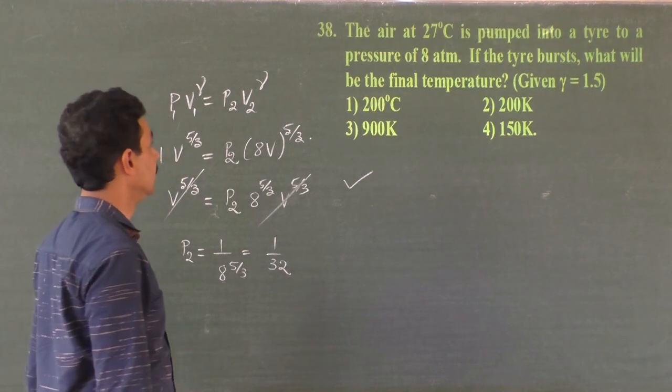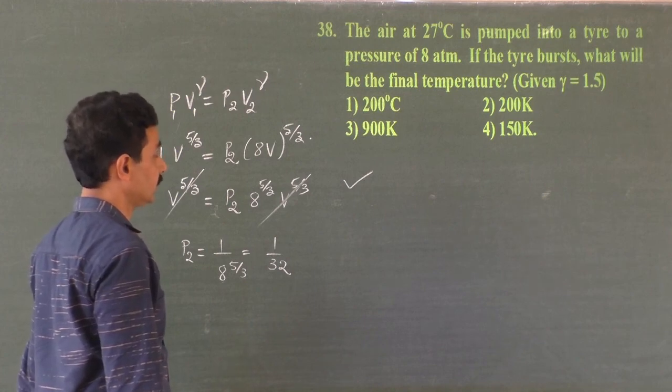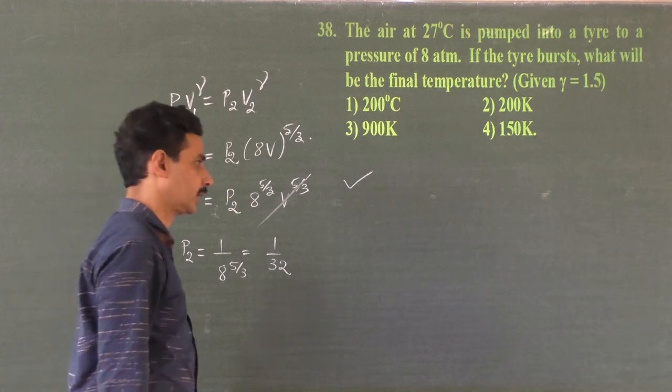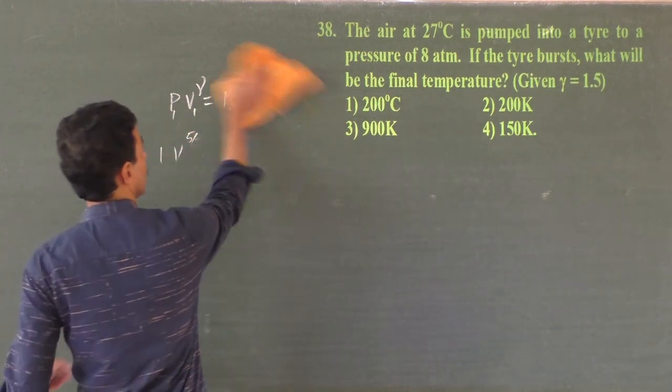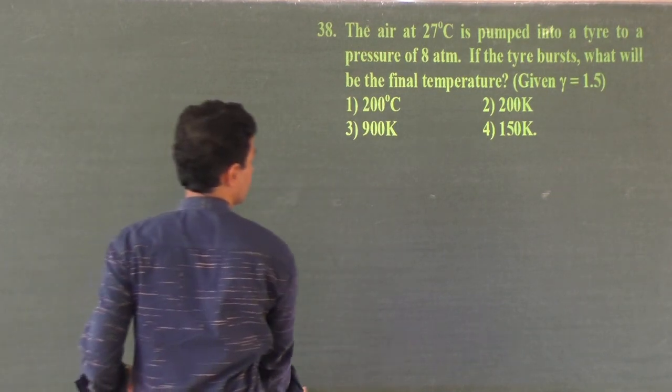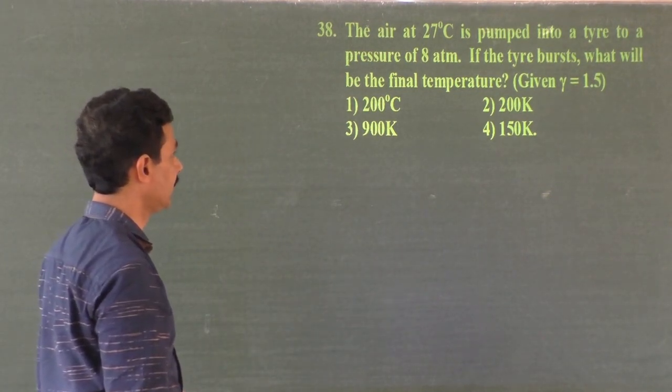Okay, next, 38. The air at 27 degrees Celsius is pumped into a tire to a pressure of 8 atmosphere. If the tire bursts, what will be the final temperature?